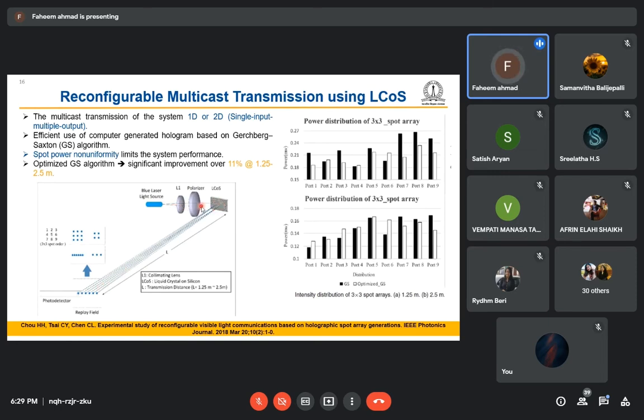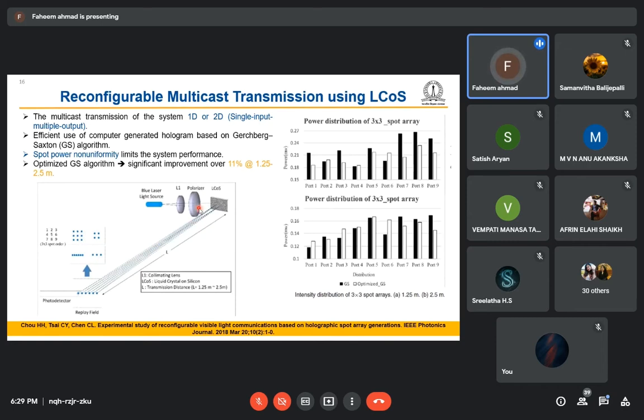pattern here. We will have a single beam here. It will be incident on this device, and according to our application, what we are using for the biasing of this, we will have the output. So this kind of pattern we can have, like 3x3, 2x2, 4x1, any kind of pattern we can have here.